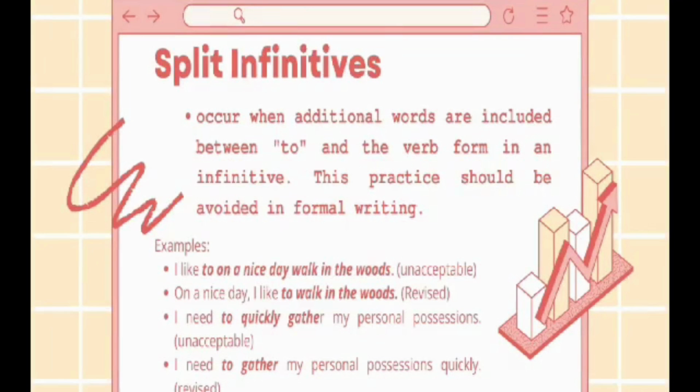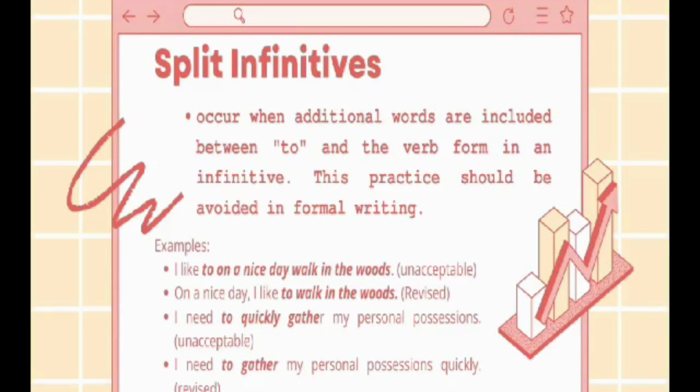Next is split infinitives. They occur when additional words are included between to and the verb form in an infinitive. This practice should be avoided in formal writing. For example, I like to on a nice day walk in the woods. This one is unacceptable. The revision is, on a nice day, I like to walk in the woods. This is not revised: I need to quickly gather my personal possessions, and this one is unacceptable.